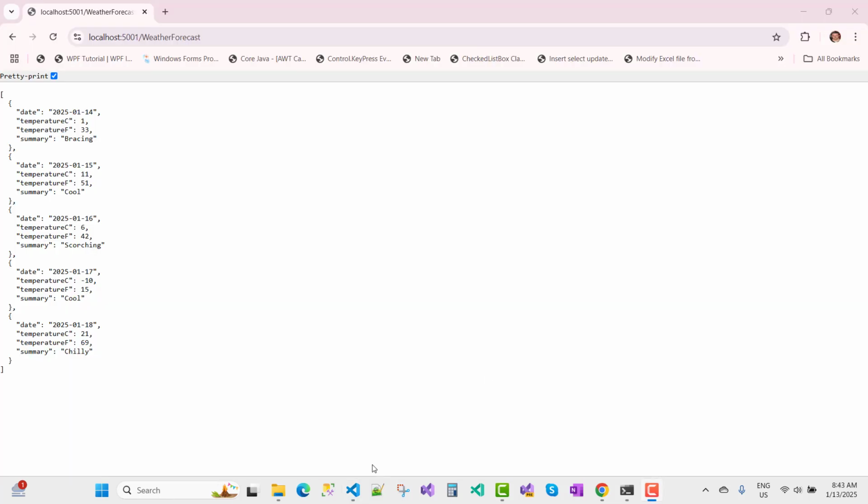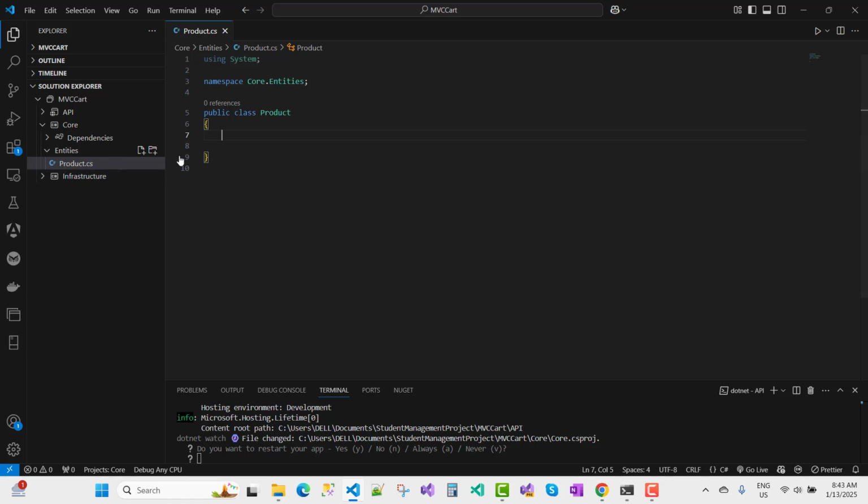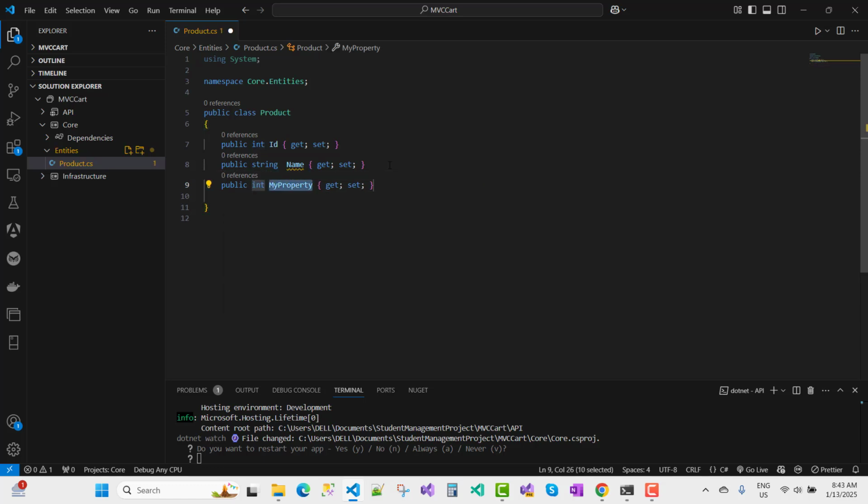Okay, so the next task to do is the product entity. Before adding the entity, I want to add an integer, that is the product ID, or you can just say ID. The next one is the name of the product, so that is a string. And the next one is to add props, that is description.